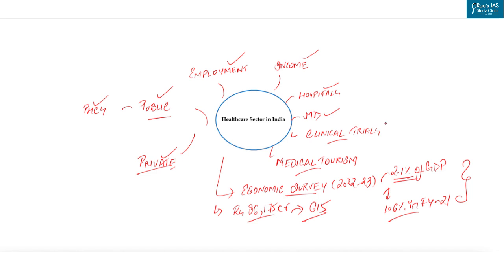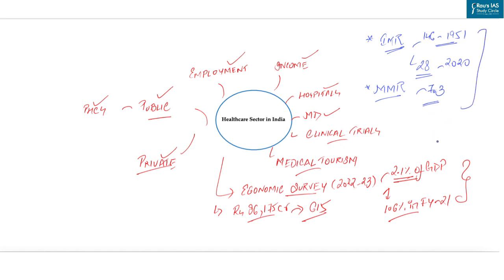Now, as you know, India's healthcare system has improved significantly in terms of health indicators. For example, IMR, that is infant mortality rate, in the country has gone down from 146 in 1951 to 28 in 2020, according to data by the government. Also, maternal mortality rate, that is MMR, in the country has also declined to 7.3 in 2016-18. But still the healthcare system is facing certain service delivery issues because of the country's inadequate healthcare infrastructure.